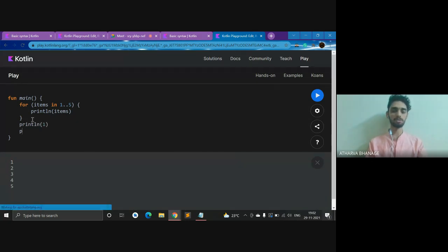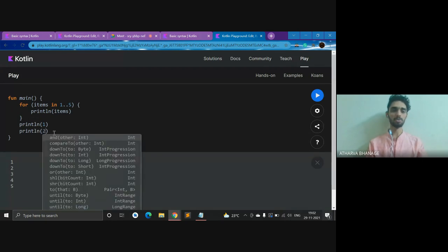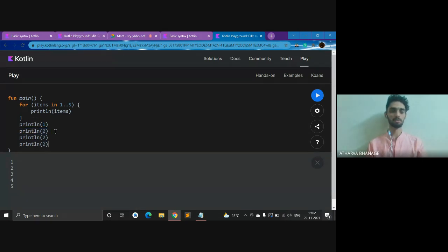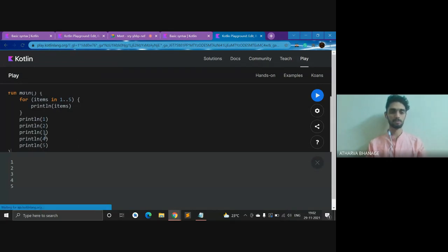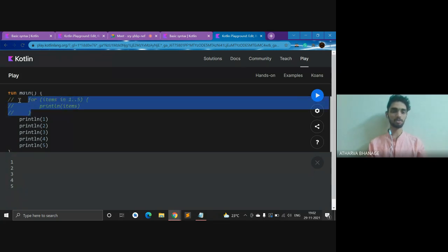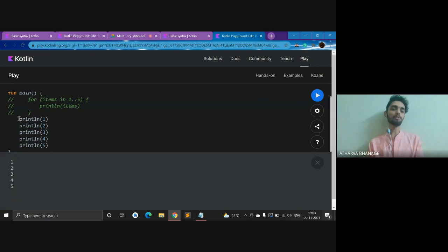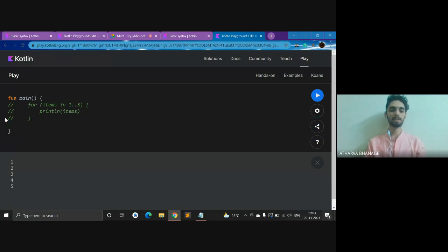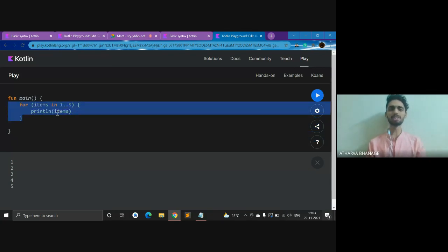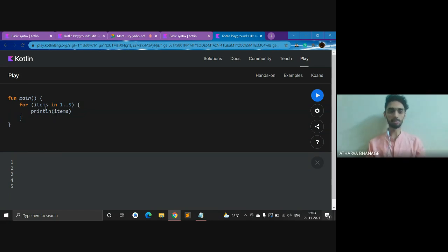If I comment this out, with control backslash, and run, I'm getting the same output. You might ask, why not just do this? But what if I tell you to print from 1 to 500? Instead of typing manually 1, 2, 3, 4, 5, what you can really do is just have a for loop. You can even use a while loop, but here first we'll talk about for loop.